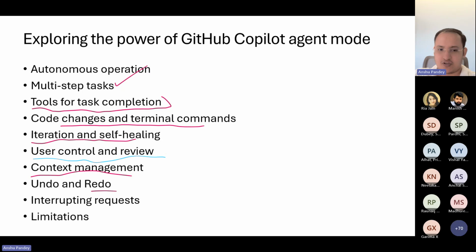You can always undo and redo. You can interrupt the request. You can pause or cancel the agent mode request. Likewise, there are so many features. Some of them are here.